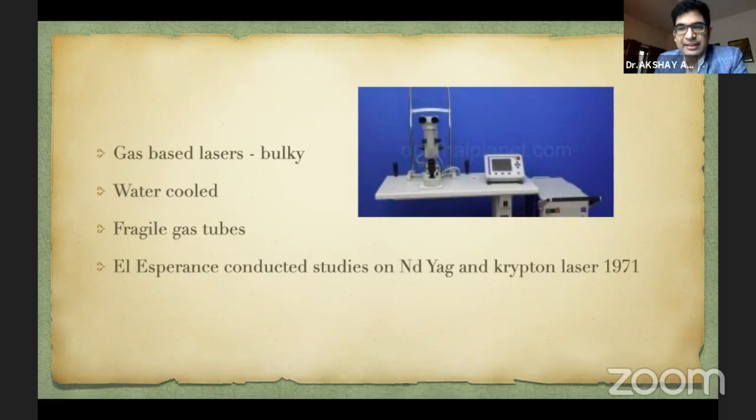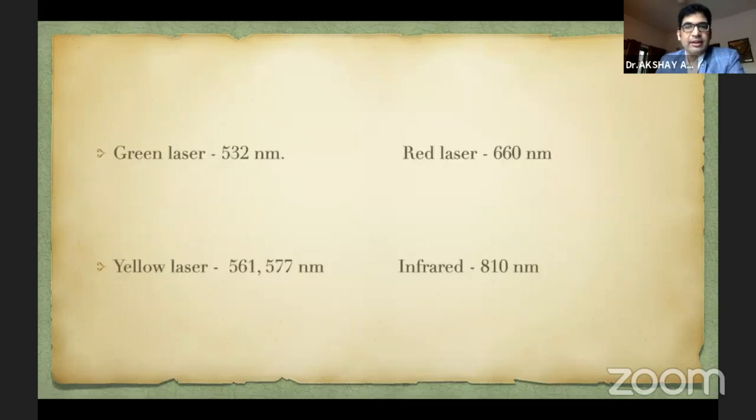But these were all gas-based lasers. These were bulky and water-cooled. And these lasers had fragile gas tubes, so they were difficult to maintain in a clinical practice. So around this same time, L'Esperance started conducting studies on Nd:YAG and krypton laser. Nowadays, the commonly used lasers are the green laser, 530 nanometer, which we use routinely, which is a frequency-doubled Nd:YAG laser, the yellow laser, and the infrared diode laser. These three lasers are the ones which we use commonly nowadays.